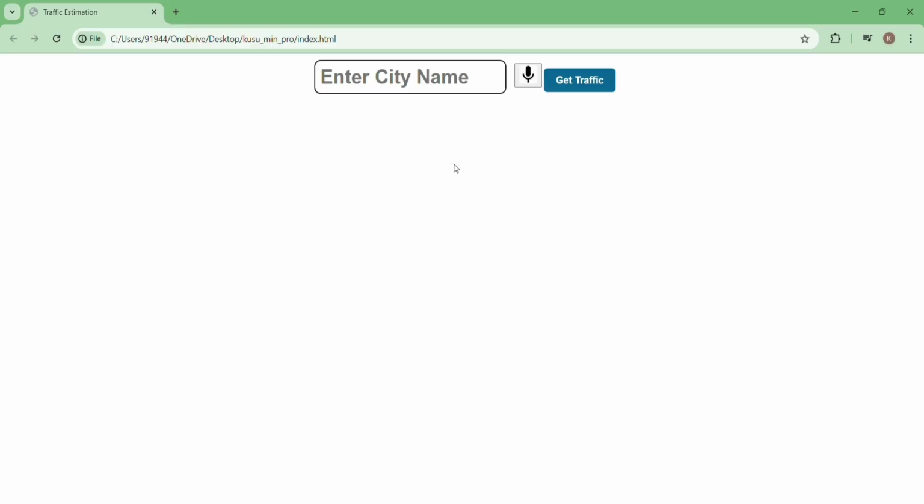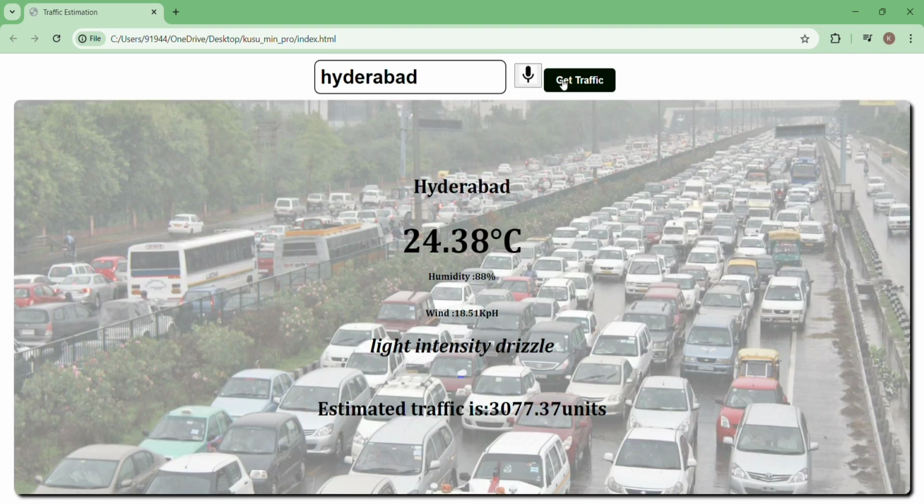So coming to the output, we have to enter a city name. For example, I have entered Hyderabad and pressed get traffic. It will estimate the traffic in units, and it also displays the temperature, humidity and wind speed and what the weather nature was. Like I have entered Hyderabad at this time. With this temperature, humidity and wind speed, it was showing light intensity drizzle with this estimated traffic in units.